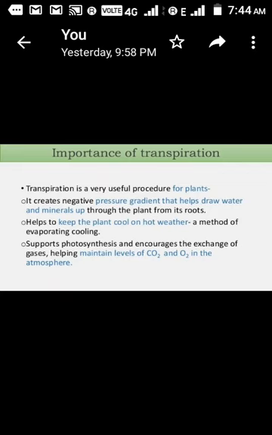It also helps to keep the plant cool in hot weather. This is the second important one. As we know, sweating is significant for us to maintain the body temperature of the human body. Similarly, this also maintains the temperature of plants. Apart from these, it also supports photosynthesis and encourages the exchange of gases, helping maintain the levels of CO2 and O2 in the atmosphere. So in this way we have seen some of the significances of transpiration, how it helps the plants.